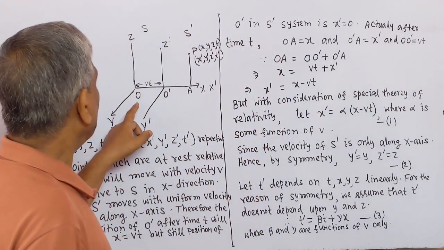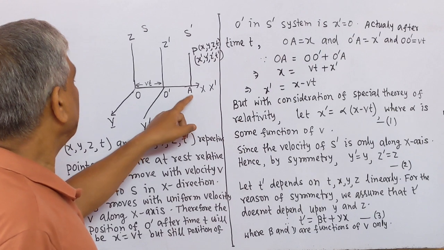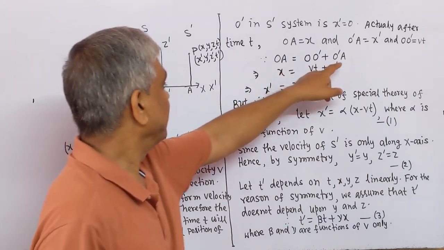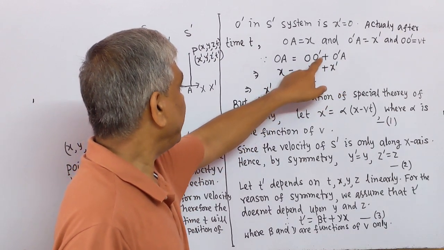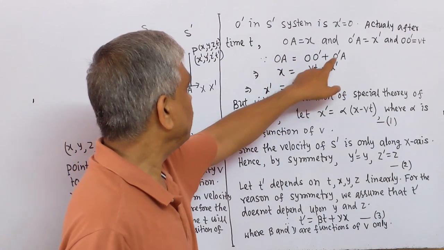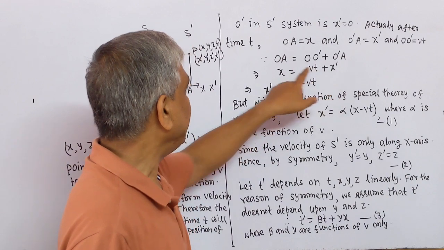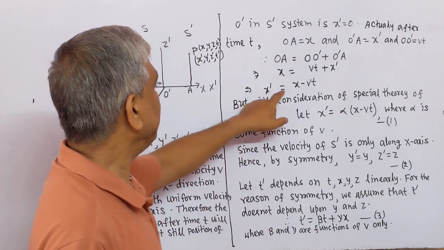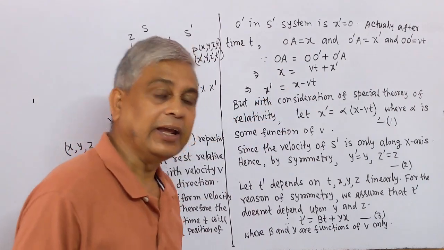Since OA equal to OO prime plus O prime A, and OO prime equal to vt, and O prime A equal to x prime, and OA equal to x, this implies that x prime equal to x minus vt.